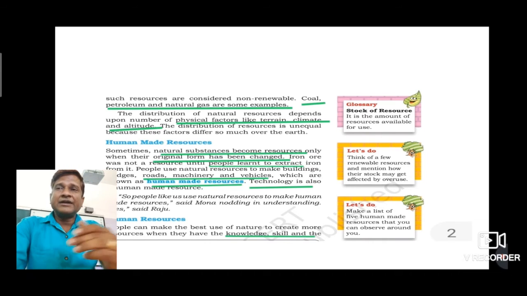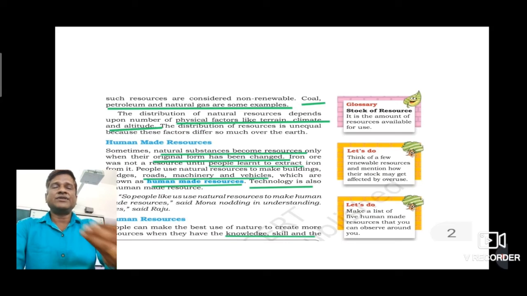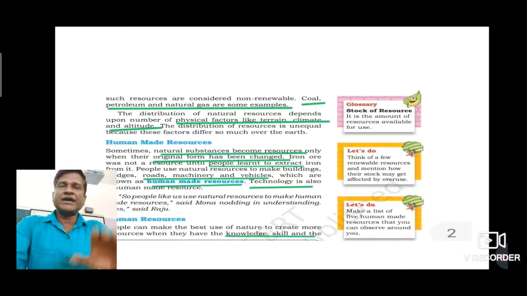Here it takes thousands of years to be renewed or replenished, and this period is much more than human lifespans. So that's why they are called non-renewable resources. Good examples are coal, petroleum, and natural gas. So these are the differences between renewable and non-renewable.